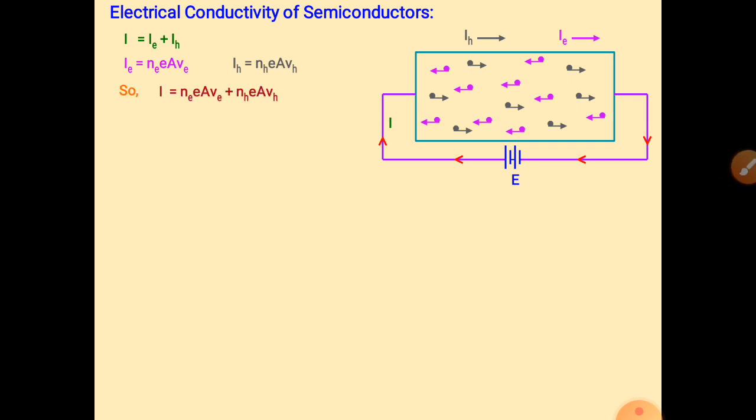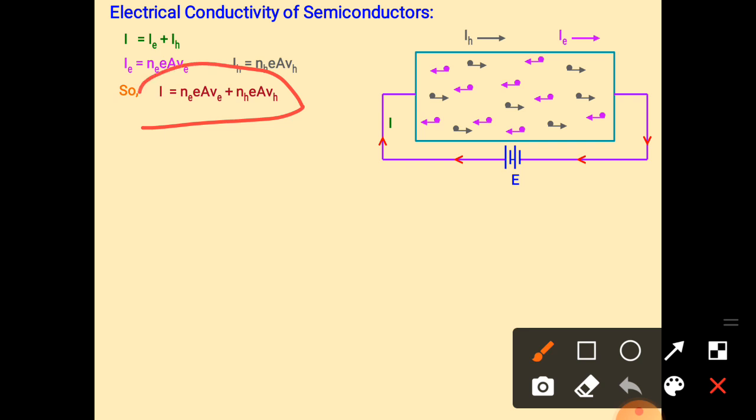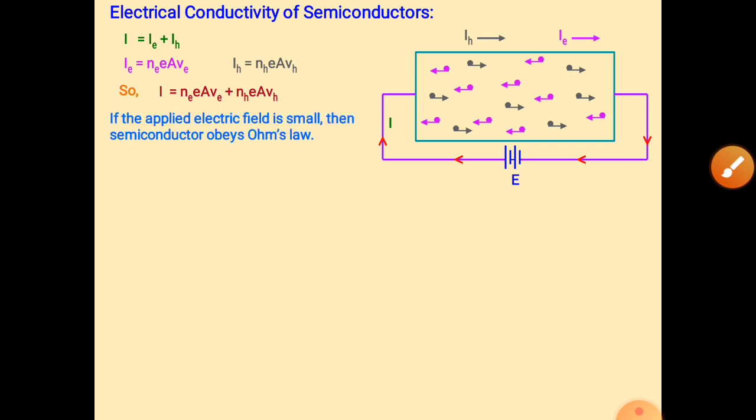If we put all the formulas inside this equation, then we get I is equal to NeEAVE plus NhEAVH for holes. Then if the applied electric field is small, the semiconductor obeys Ohm's law.